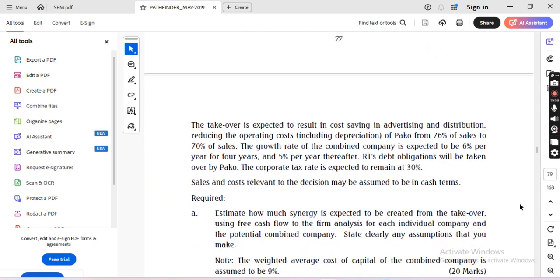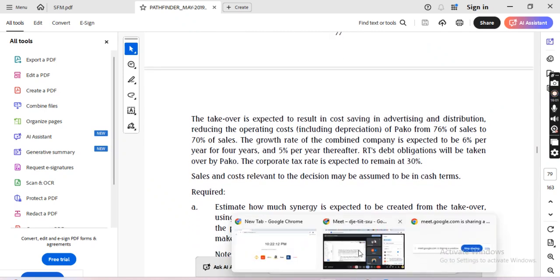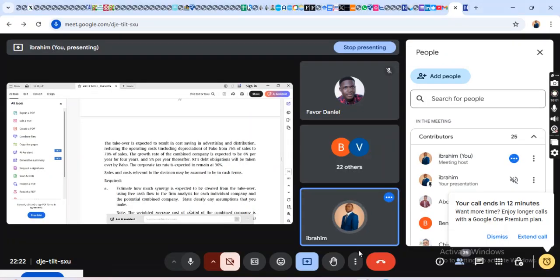Now, the takeover, finally, before we go, I needed to analyze this question because we need to understand how it works, right? The takeover is expected to result in cost savings in advertising and distribution. So if Paco takes over RT, there will be cost savings.